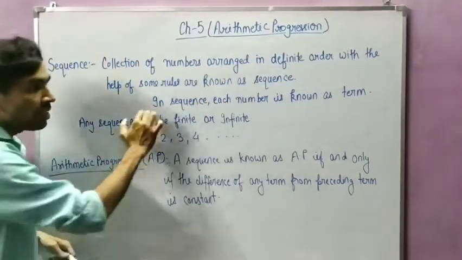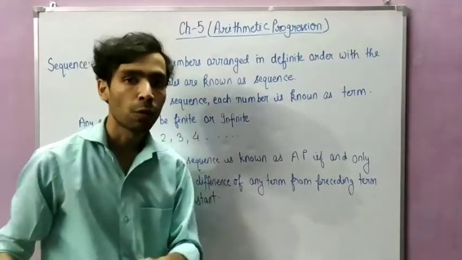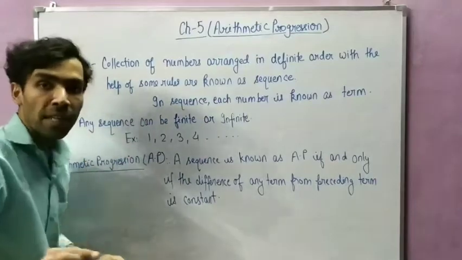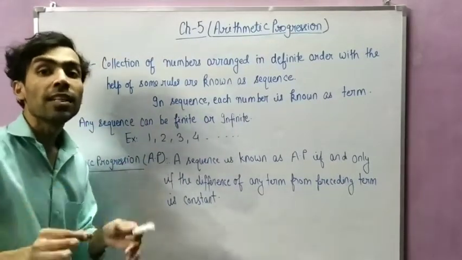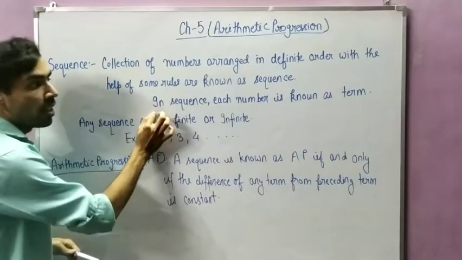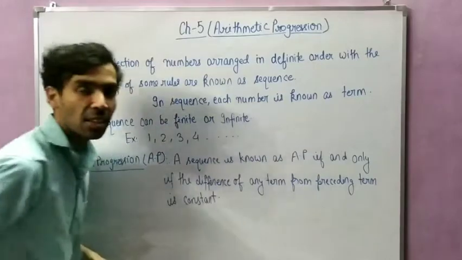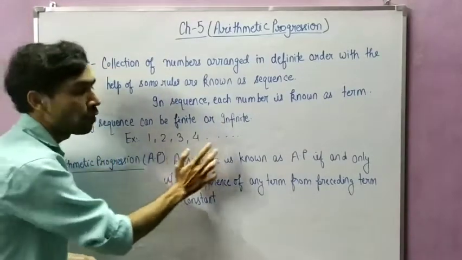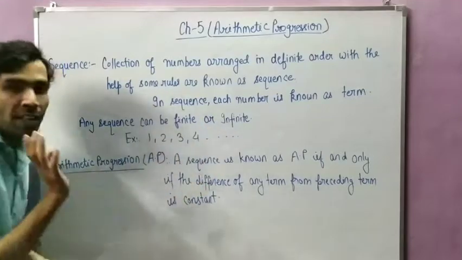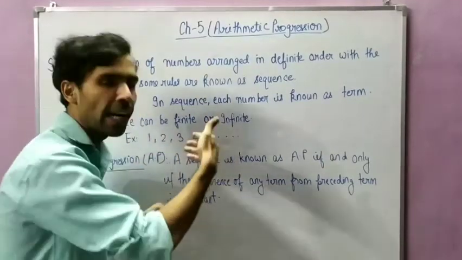Now in a sequence, whatever numbers you write, suppose you have written 1 2 3 4, each number is known as its term. Here it is written as well: in a sequence, each number is known as a term. For example, suppose I have written 1 2 3 4 dot dot dot. So the first term is 1, the second term is 2, the third term is 3, the fourth term is 4, and so on.